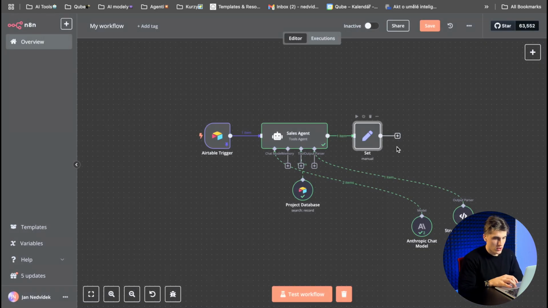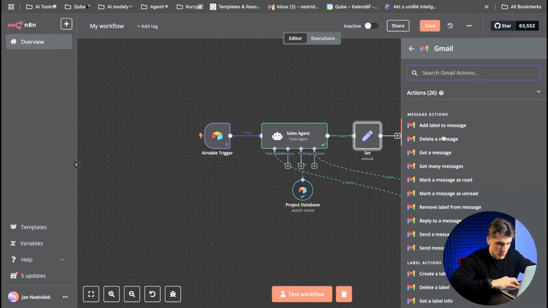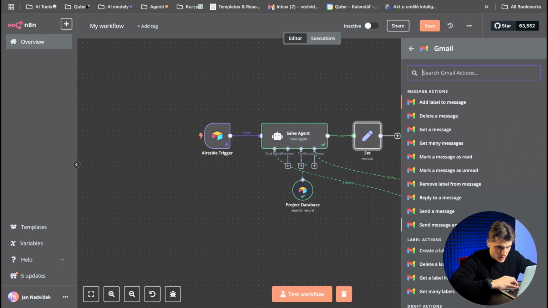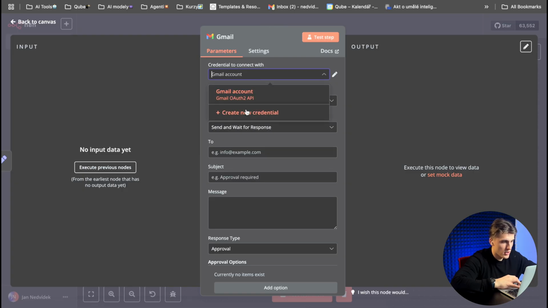So the next thing is the Gmail node. We will find the Gmail node, and what we want is send message and wait for response, because we want to send a message to our account and wait until I, as the owner of this scenario, answer: everything's fine, you can send it. So here you need to set your Gmail account.